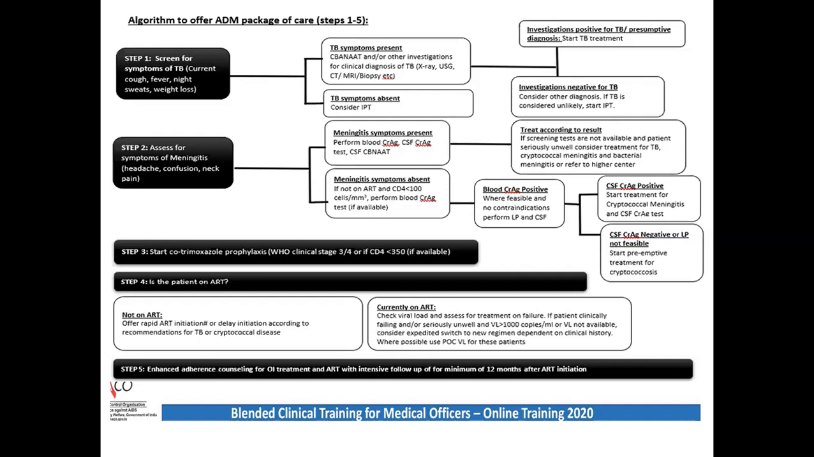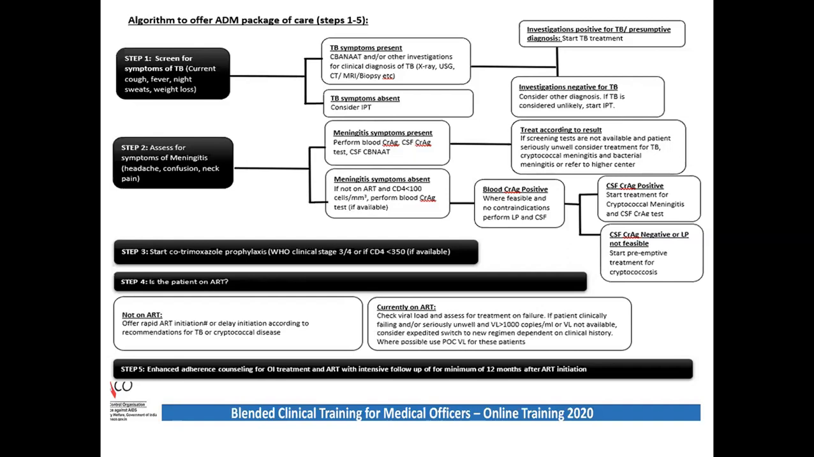But if the patient's CSF is negative and the patient does not have any meningeal signs, and only the serum CrAg was positive, then in that case we give a preemptive treatment with only fluconazole until the CD4 goes above 200. Step 3 of this algorithm tells us that we need to give cotrimoxazole prophylaxis, which I have discussed, for all my patients with CD4 less than 350.